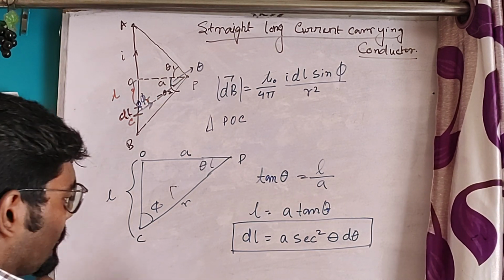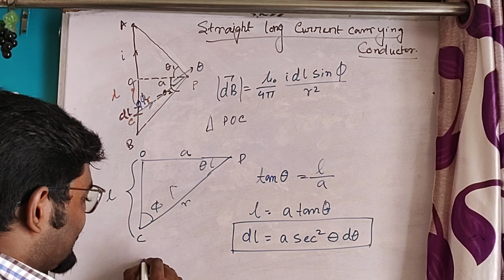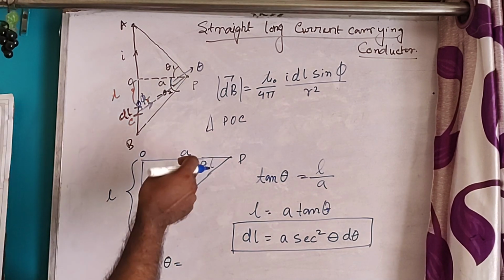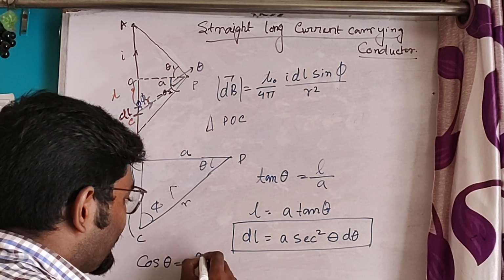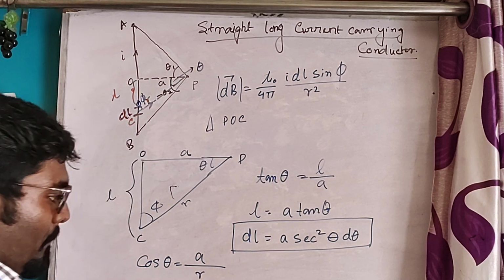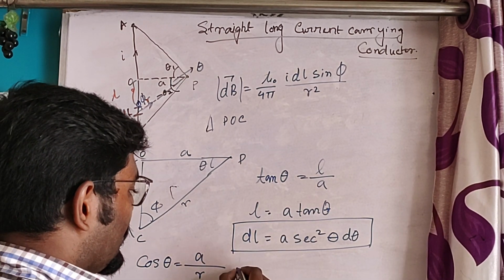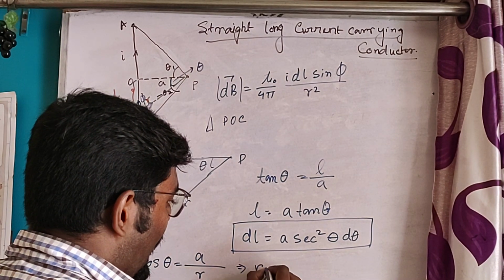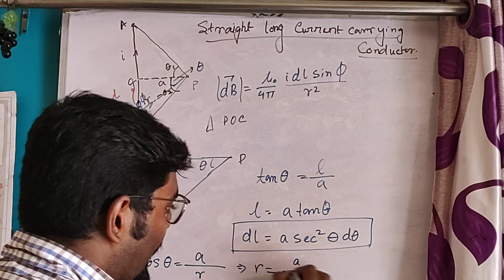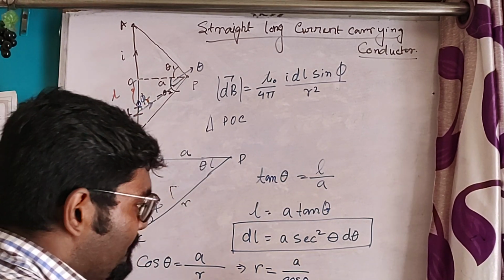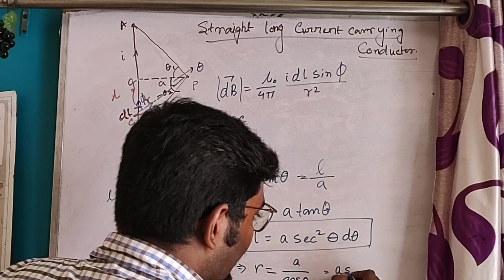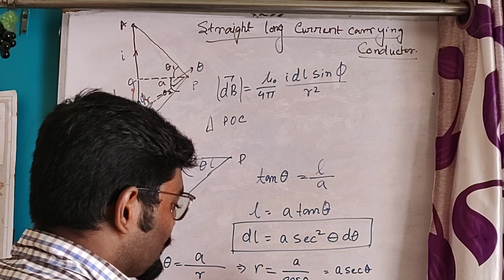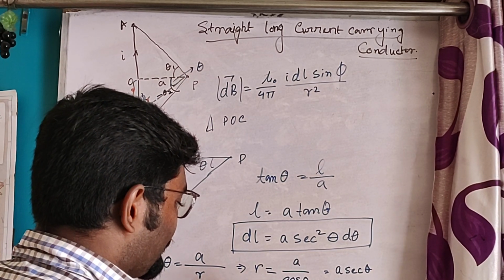In the same way, let us take cos theta. Cos theta is base by hypotenuse, base is A and hypotenuse will be R. Therefore, R is equal to A by cos theta, that means A sec theta.